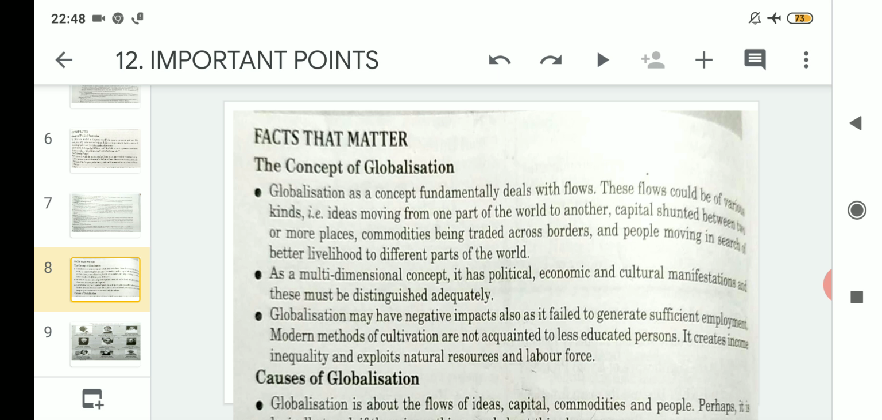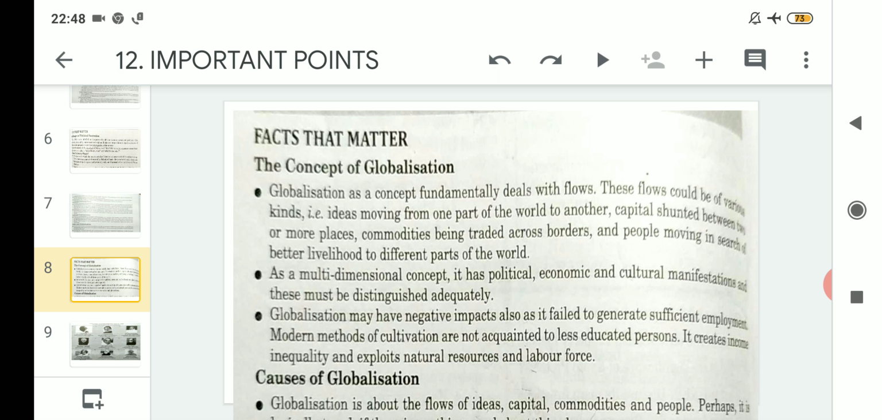Now, the first point that comes about the chapter globalization is the concept. How can we define globalization? So let us proceed then. So number one concept regarding globalization is that globalization as a concept fundamentally deals with flows. That means flows of ideas, flows of connectivities. Clear? So it deals with flows.